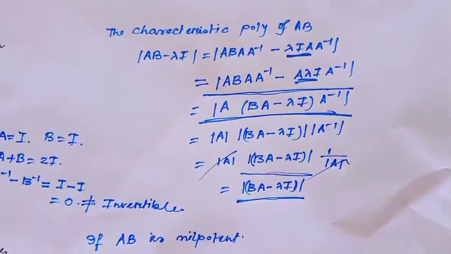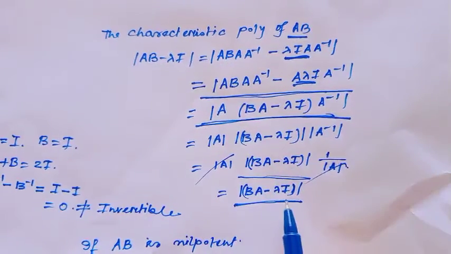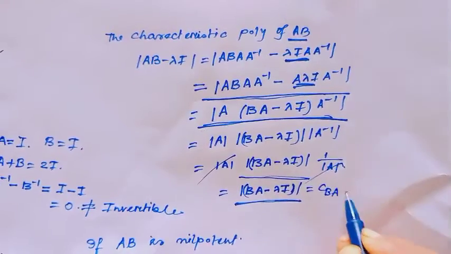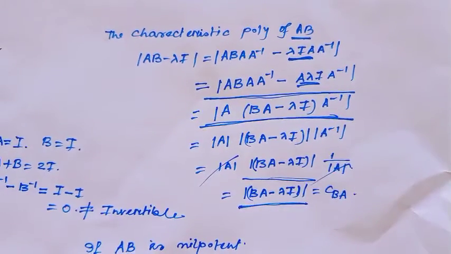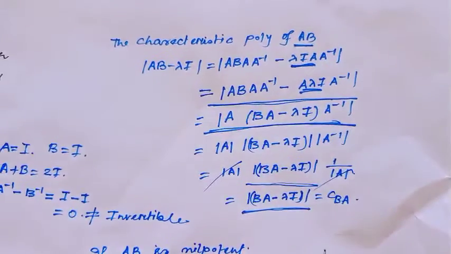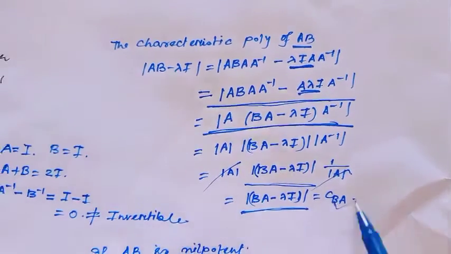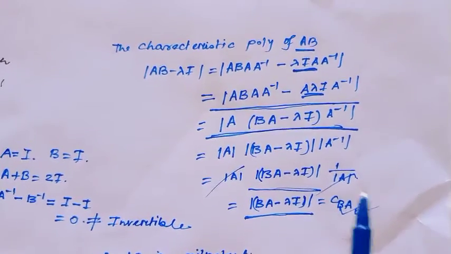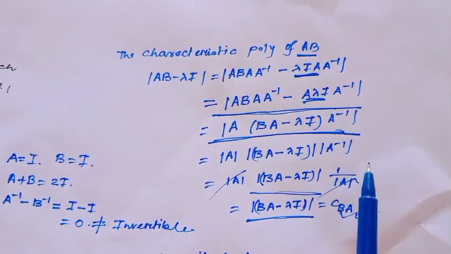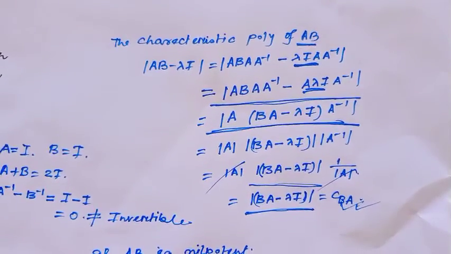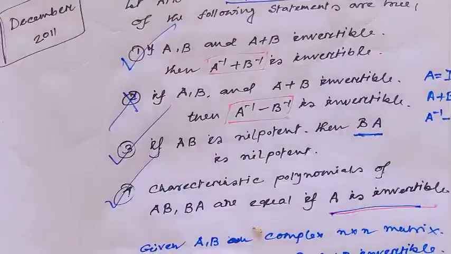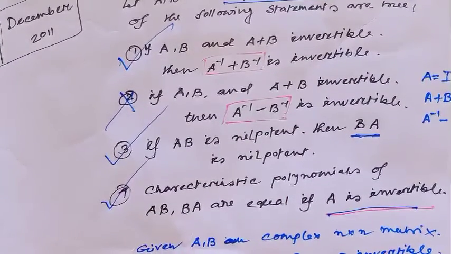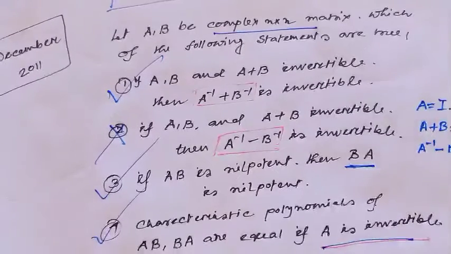So I have got determinant of BA minus lambda I, which is the characteristic polynomial of BA. So the characteristic polynomials of AB and BA are equal. This holds because A is invertible, as I have assumed; otherwise this is not possible. Option 4 is a right option. The characteristic polynomials of AB and BA are equal if A is invertible. Are you getting the option? Oh well.